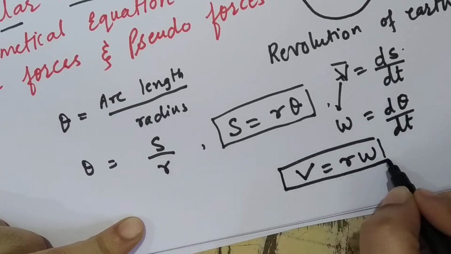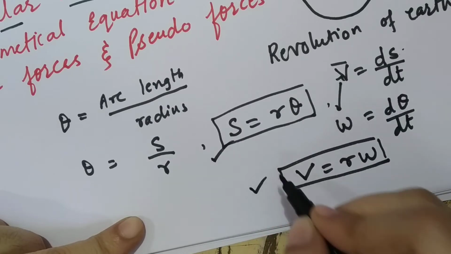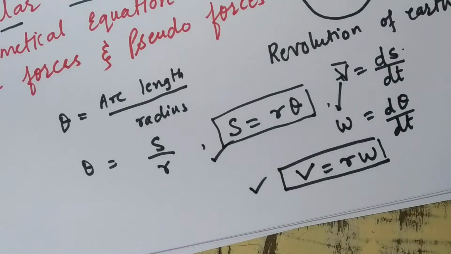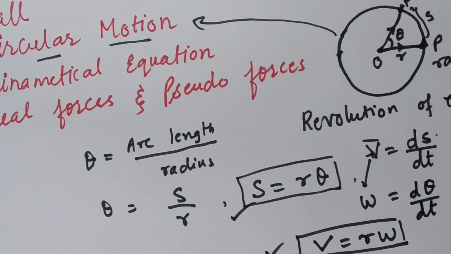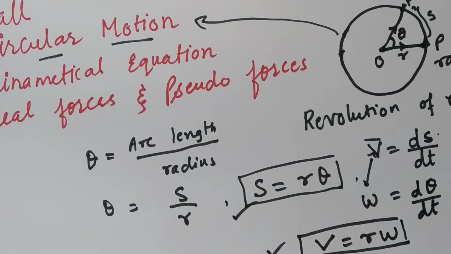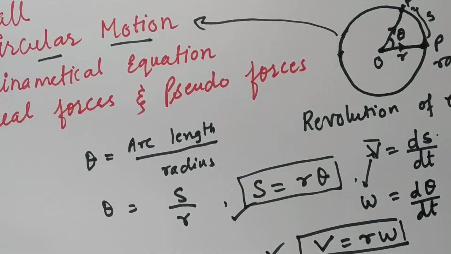Very important one. So these are the two important expressions that you had used in the last standard to study the circular motion. Circular motion is nothing but the motion of the particle along the circumference of a circle. In the circular motion, you have studied angular displacement and radius vector.